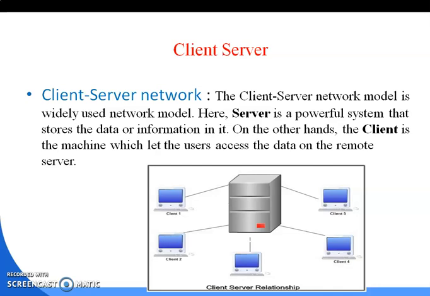Clear? That means the server is a more powerful system that stores the data and information in it. On the other hand, the client is the machine which lets users access the data on the remote side. The server is placed in one area, and the clients are all placed in another area. Both the client and server are present in a remote manner, but accessing happens. That means the client can access the server, and the server also interacts with that client. This is the client-server architecture.